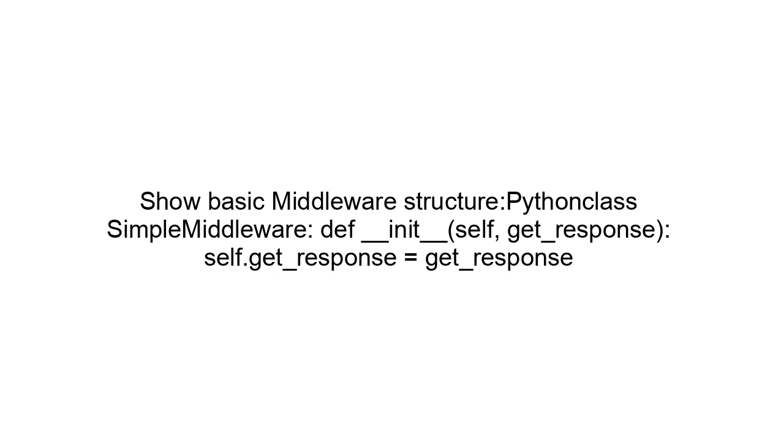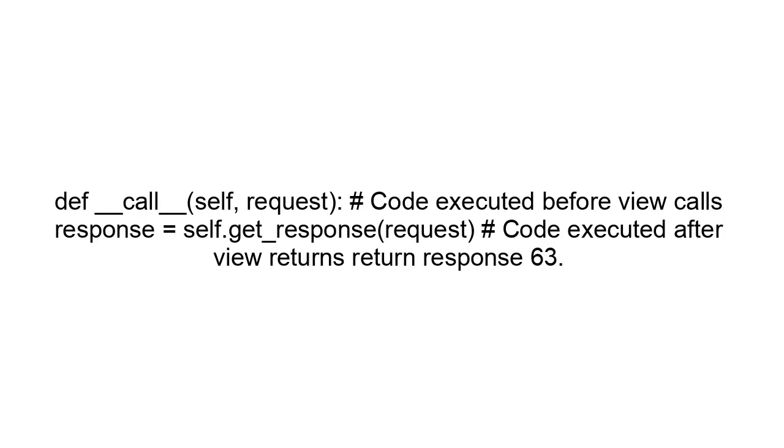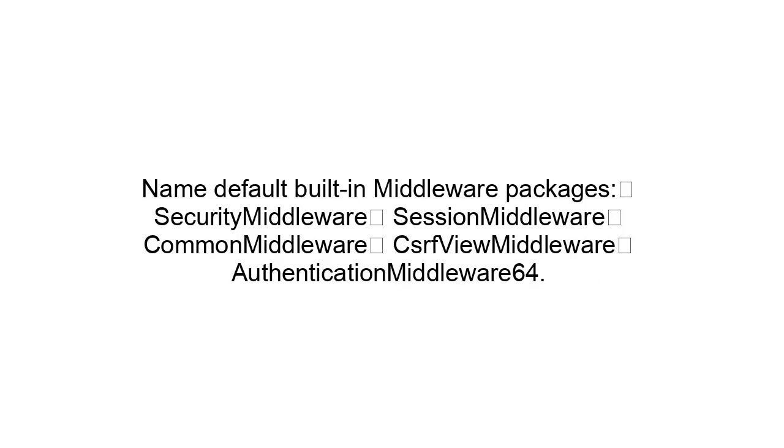Show basic middleware structure. Python: class SimpleMiddleware. def __init__(self, get_response): self.get_response = get_response. def __call__(self, request): # code executed before view. response = self.get_response(request). # code executed after view returns. return response. 63. Name default built-in middleware packages. Security middleware, session middleware, common middleware, CSRF view middleware, authentication middleware.